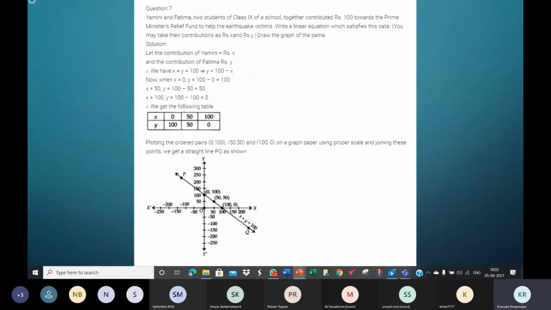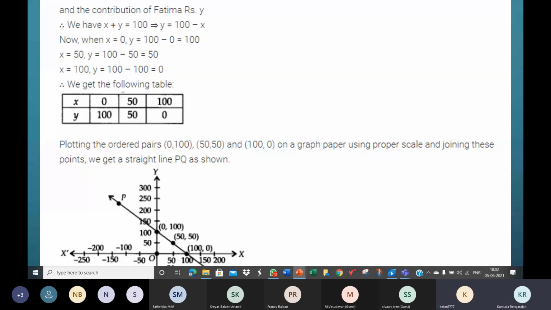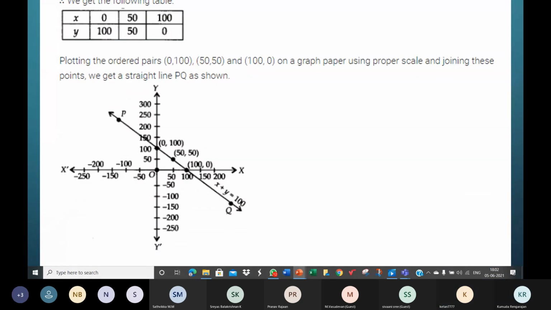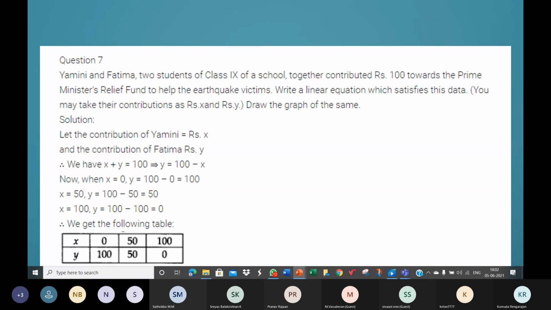All right. See the next one. So Yamini and Fatima, two students of class 9 of a school, together contributed ₹100 towards the Prime Minister's Relief Fund to help the earthquake victims. Write a linear equation which satisfies this data.